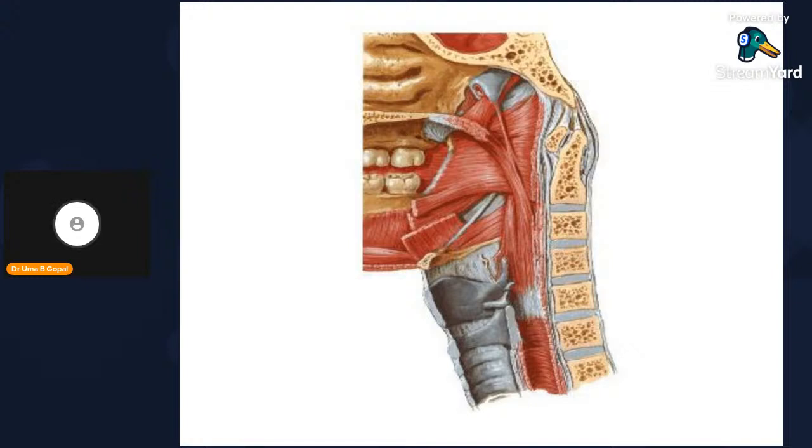The constrictors are circular. This is the superior constrictor, middle constrictor, and the inferior constrictor muscles. So this muscle, this and this. Altogether, they fan out and encircle completely. It's a muscular tubular structure, the pharynx.